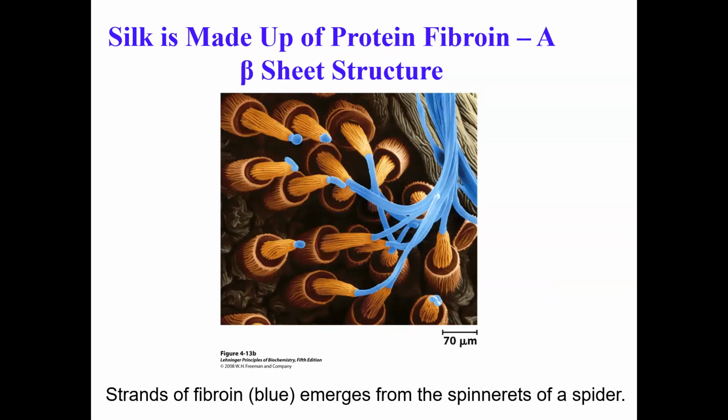What about beta sheet structures that is commonly found in silk? And you can see this is actually a real image. Okay, the protein fiber fibroin is the protein that has been labeled with fluorescent group, and they are expressing protein. These spiders are actually releasing the protein fibroin from their spinnerets. Okay, so you can see that thing really coming out. This is an actual picture, a live picture, you can see.